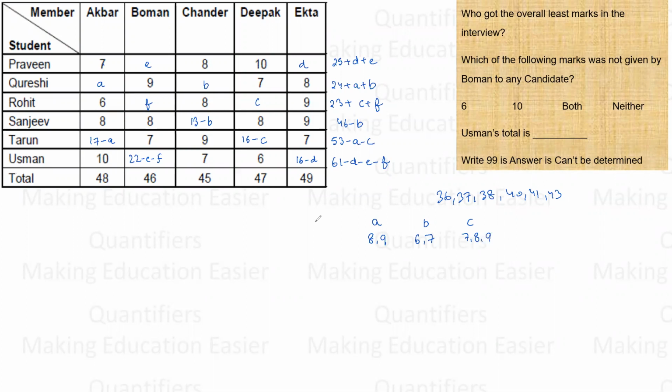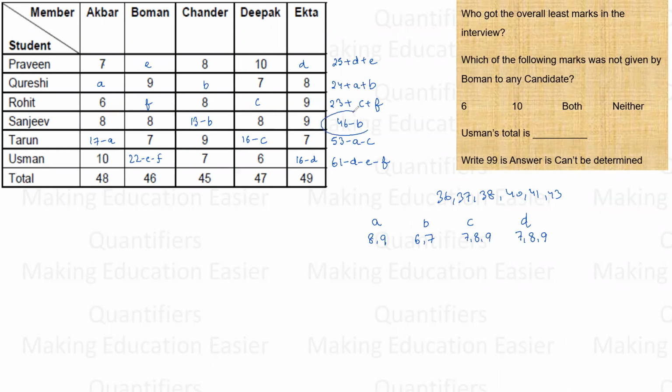Okay. 8 and 9, 17. Can D be 10? D cannot be 10 because a 10 is already here. So D can be 7, 8, 9 again. So these are the limitations I have put. Now let me try to use them and find the answer.